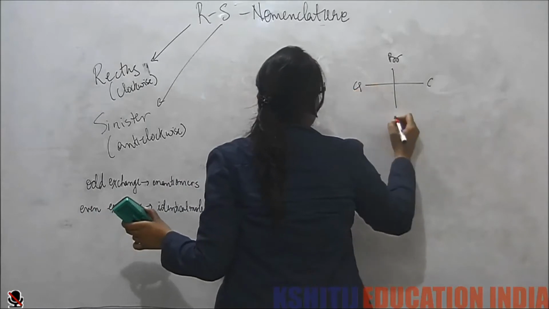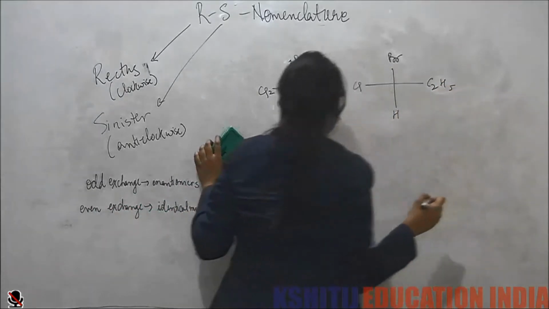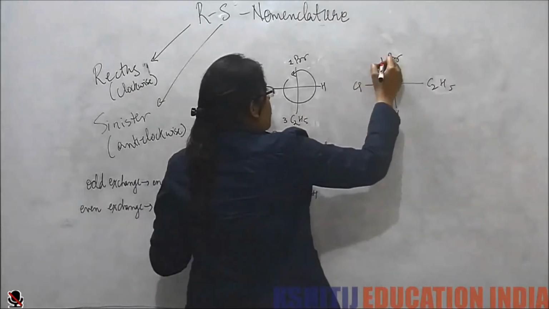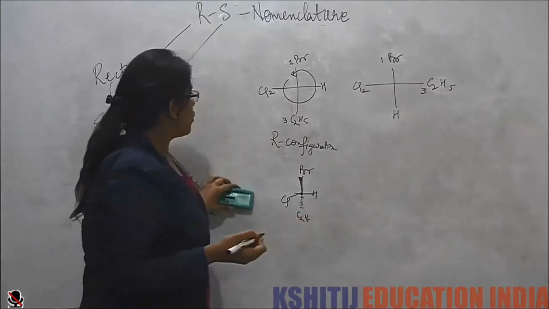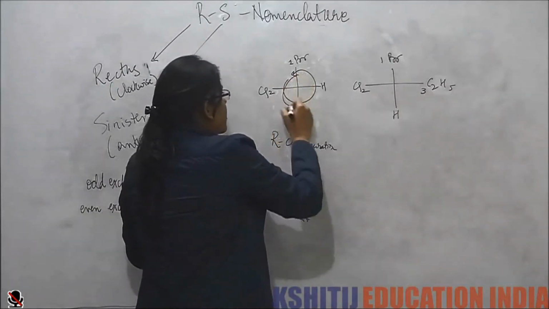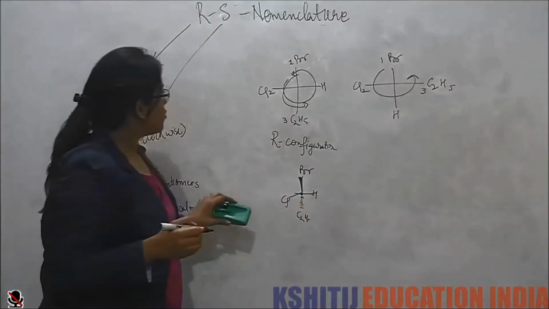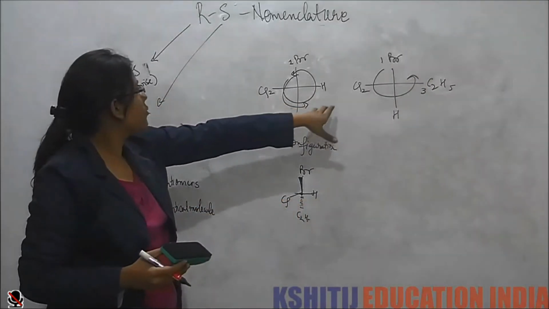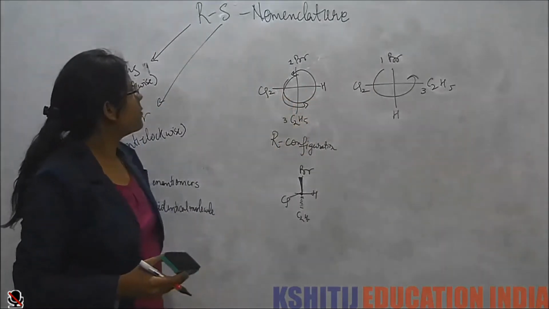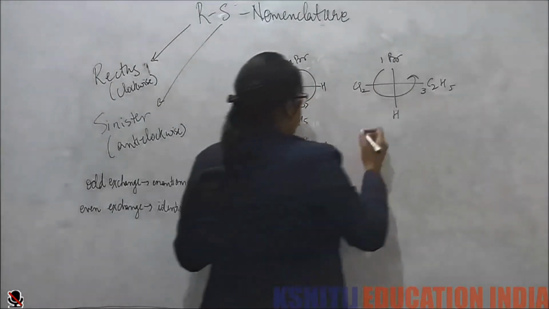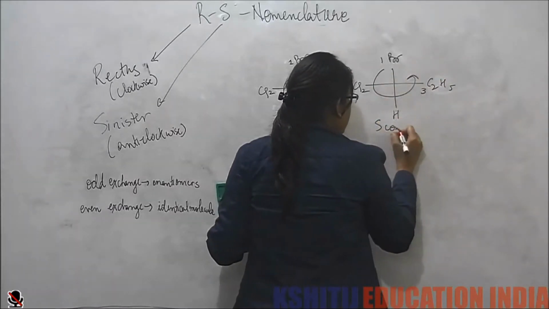This is chlorine here, hydrogen. Now in this case, our priority is again 1, 2, 3. So what do we see? This was this. This is again this. But this should be different. But this is again S configuration.